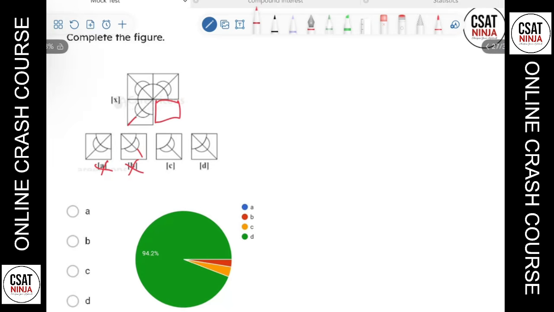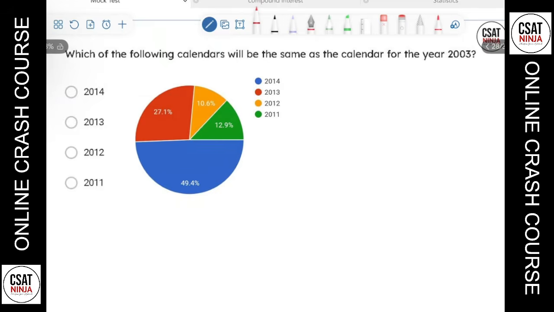Can this be an option? Yes, maybe. Can this be an option? Yes, maybe. But look at the line. Line is going through this and is going through this. That means this option. So option number D is the answer there. So those are just child's play.